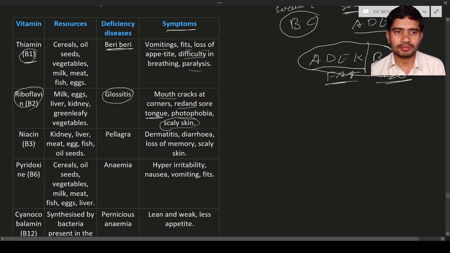Next, the niacin. These are the food materials in which it is present. Its deficiency is going to cause pellagra. Pellagra is going to cause dermatitis.